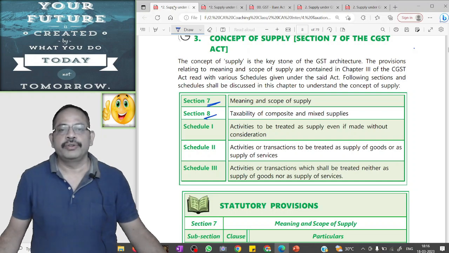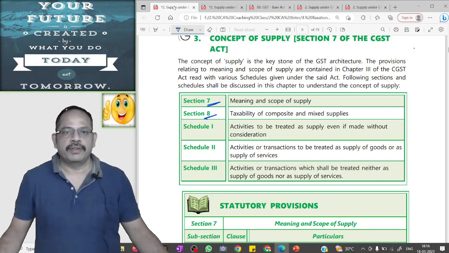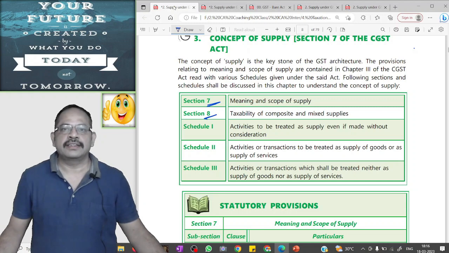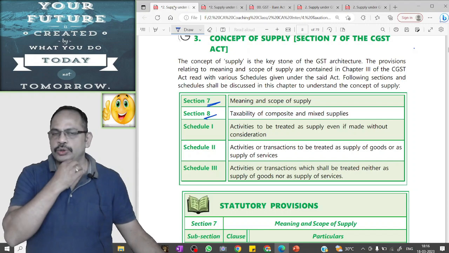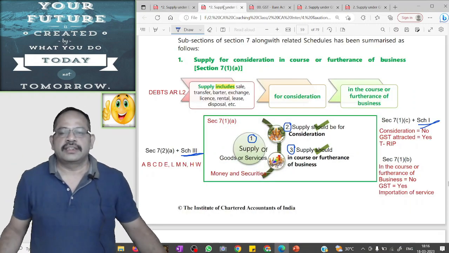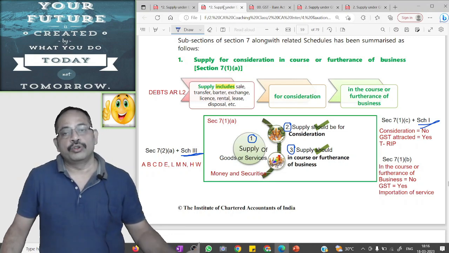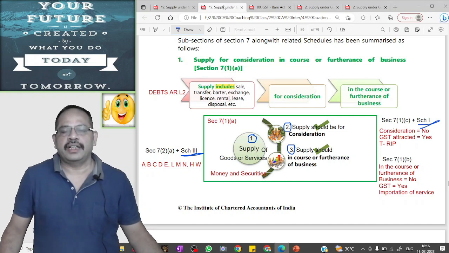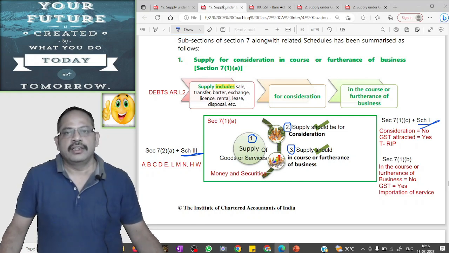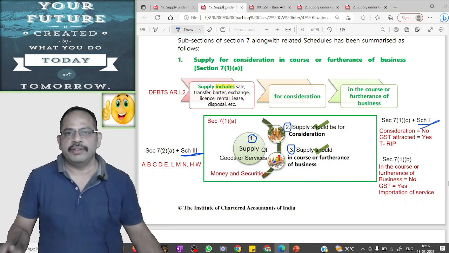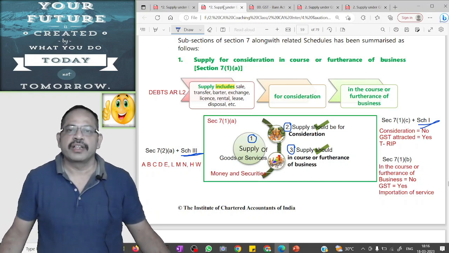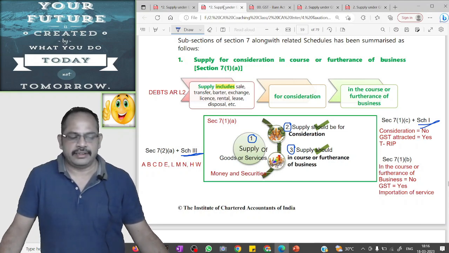In this video, we will quickly revise Section 7, Scope of Supply, and Section 8, Tax Liability of Composite and Mixed Supply, and related Schedule 1, Schedule 2 and Schedule 3. Section 7 says that if the following three conditions are cumulatively satisfied, it is a supply, it is a taxable event and GST will be attracted. If even one condition is not satisfied, it is not a supply, it is not a taxable event and GST will not be attracted.